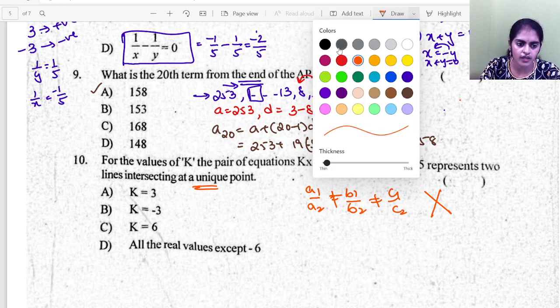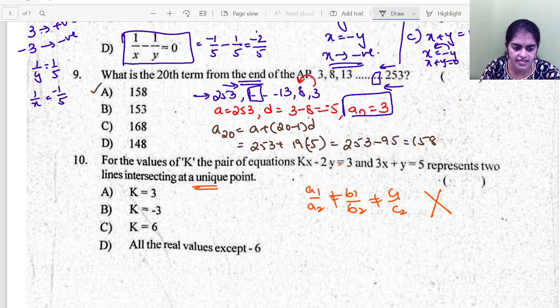So here what is a1, b1, c1? You can see here a1 is k, b1 is minus 2, c1 I can write as minus 3. So a2 is 3, b2 is 1 and c2 is minus 5.